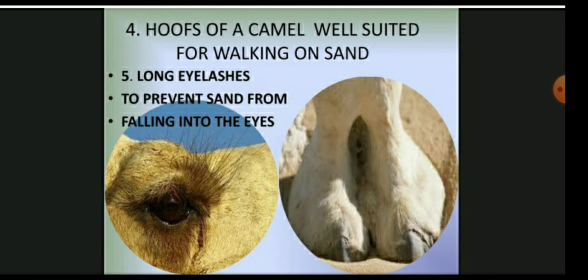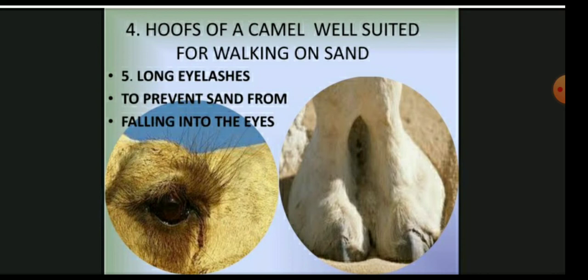The next adaptation of the camel is its hooves, well suited for walking on the sand. We can say that its feet have thick, large soles, making it suitable for walking on the land or the sand. So children, their eyelashes you can see in this picture, very long eyelashes are present to prevent the sand from falling into their eyes. So these are the adaptations.